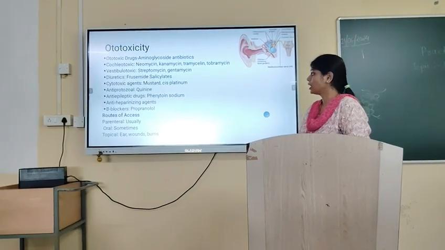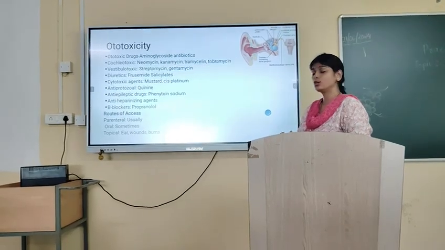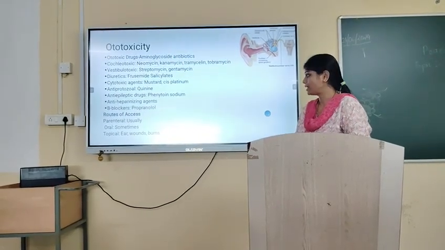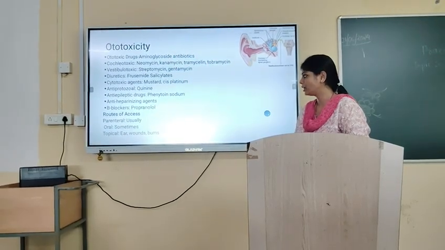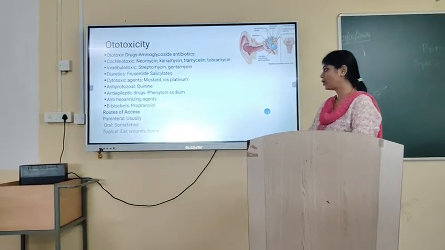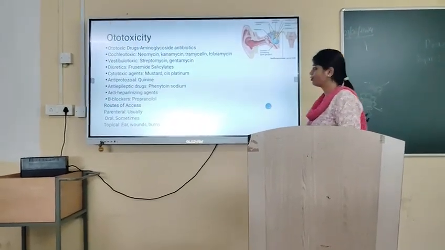Next is the route of access. Usually the drugs can be given by the parenteral route and the oral route. Sometimes topical, we can give through the ear, or with buds. According to this route of access, we can give the medications or drugs for the treatment.